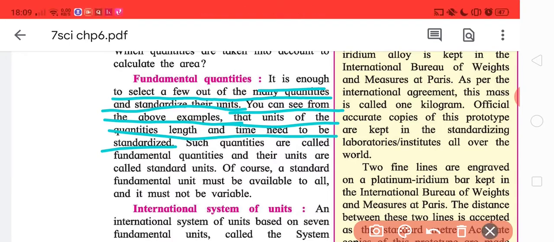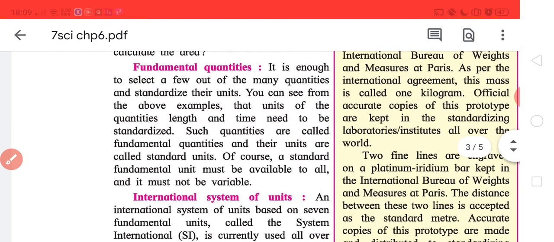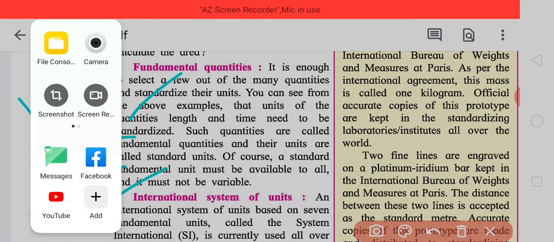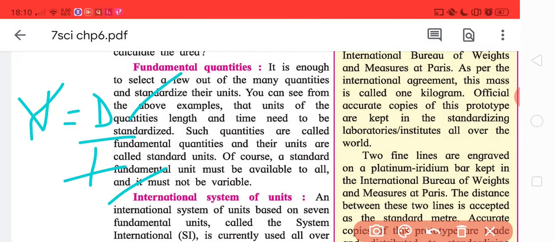Take the velocity example. Velocity is equal to distance upon time. Distance is standardized, time is standardized, so velocity is automatically standardized. Then take the case of acceleration.